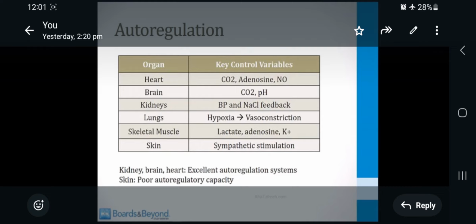Heart, key control variables: carbon dioxide, adenosine, nitric oxide. Okay, brain: carbon dioxide, pH. Kidneys: BP and sodium chloride feedback. Lungs: hypoxia, vasoconstriction. Skeletal muscle: lactate, adenosine, potassium. Skin: sympathetic stimulation. Kidney, brain, heart have excellent autoregulation systems. Skin has poor autoregulatory capacity.